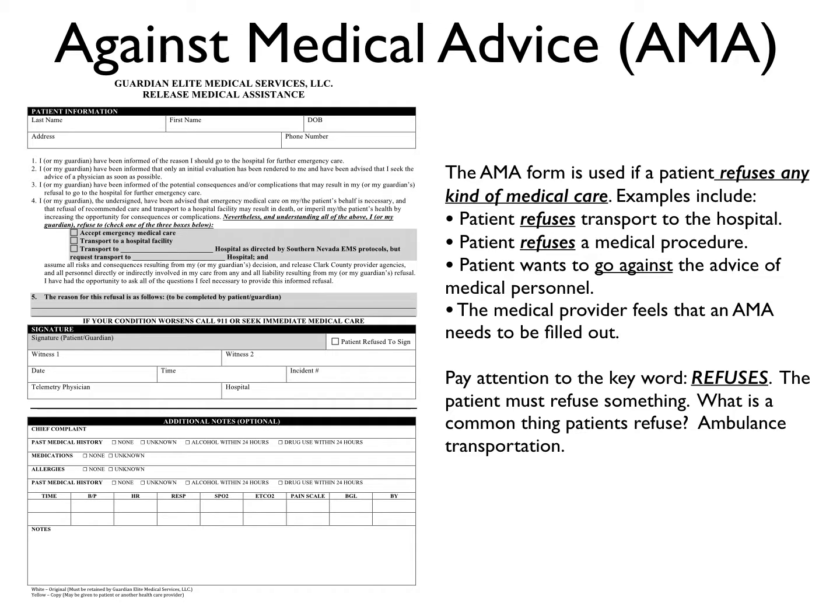So this is what our AMA form looks like. And the AMA is a form used if a patient refuses any kind of medical care. Once again, we see the term refuses. Examples include the patient refuses transport to a hospital, the patient refuses a medical procedure, the patient wants to go against the advice of medical personnel, or the medical provider feels that an AMA should be filled out. This is why we would fill out an AMA. And like I said, pay attention to that word refuses. The patient must refuse something.